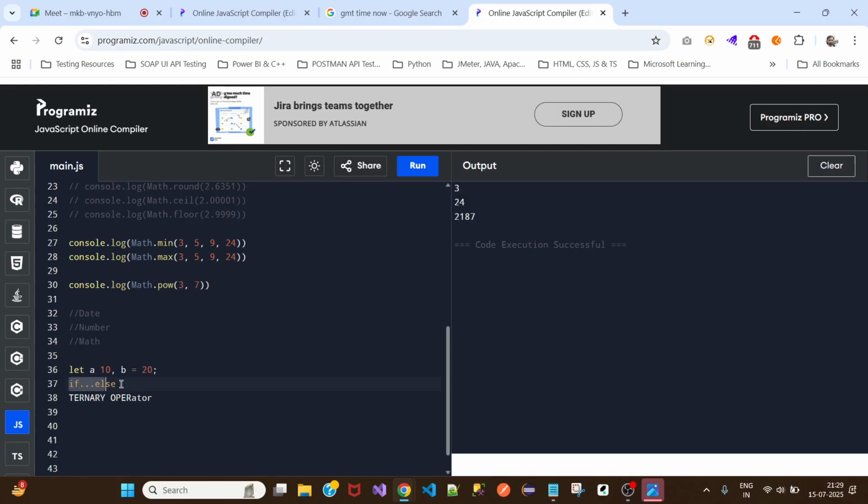For if else, you will write around 3 to 4 lines: the code block, and then your statements. The ternary operator can be written in one line, with the question mark operator. But here we need to provide these variables as well, so it will be two lines, one declaring variables and then the ternary operator. But when you are using a math method, everything can be written in one line. So if you want to reduce your code and save memory, you can go with these math methods.